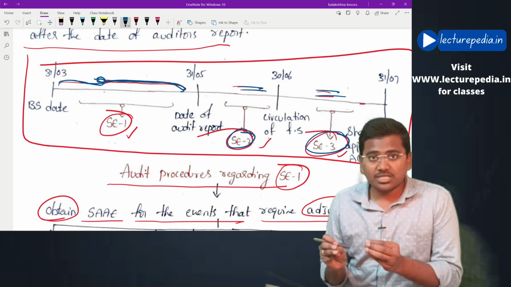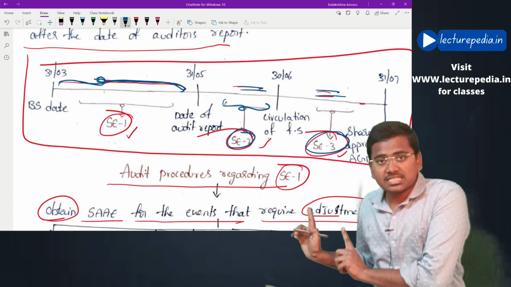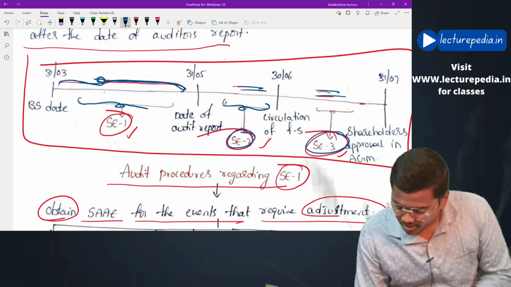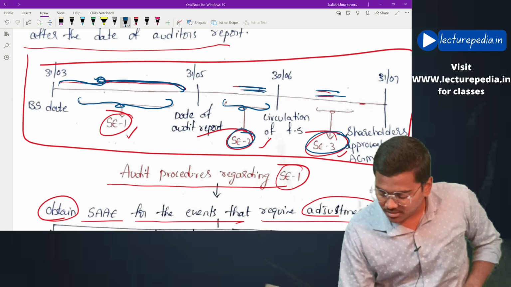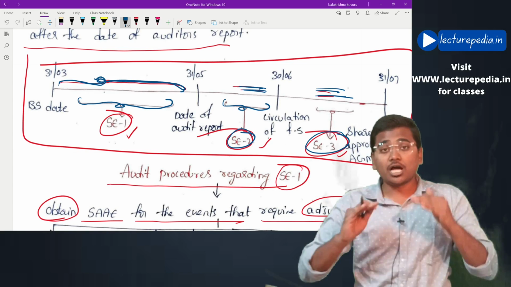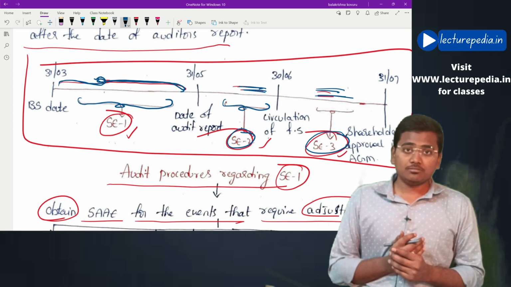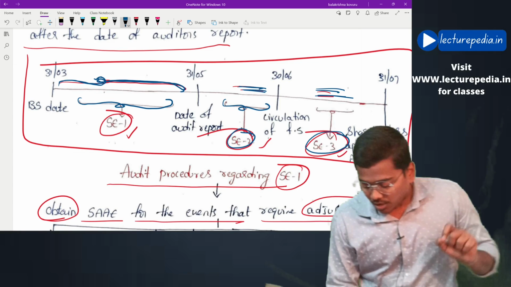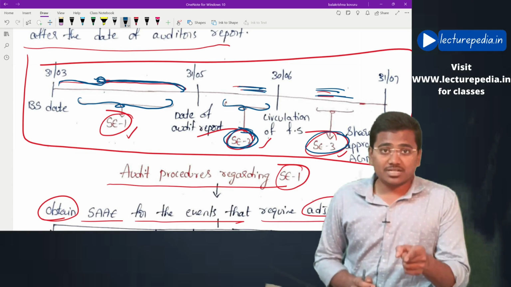That doesn't mean that the event has occurred in this period only; rather, the fact has been known to the auditor in this period. Then how will the auditor react? What are the audit procedures that the auditor will perform? Now we'll see audit procedures regarding subsequent event 2.